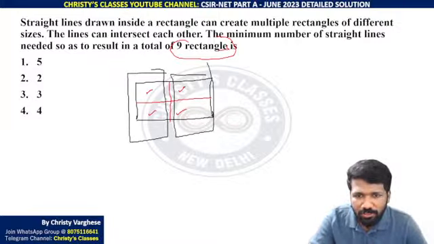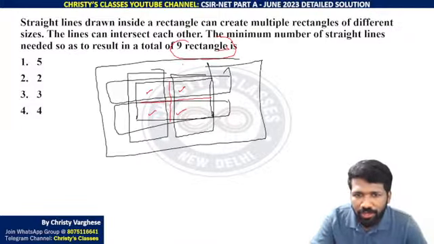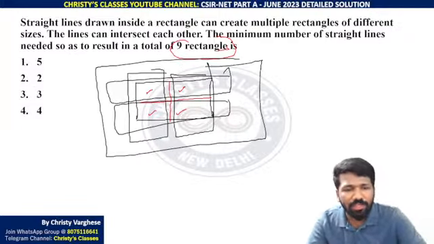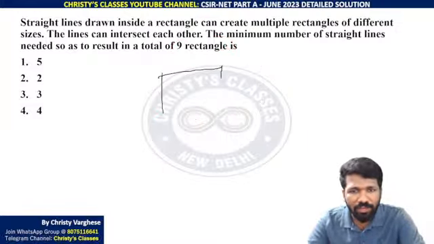5th one, 6th one, 7th one, 8th one, and finally the big one, 9th one. So 9 rectangles are already formed, na. सबको clear है ये? Once again I will show you.